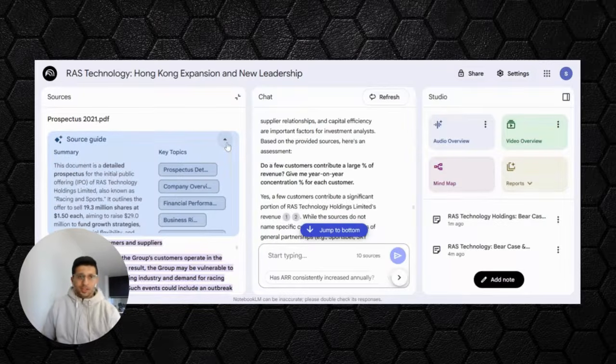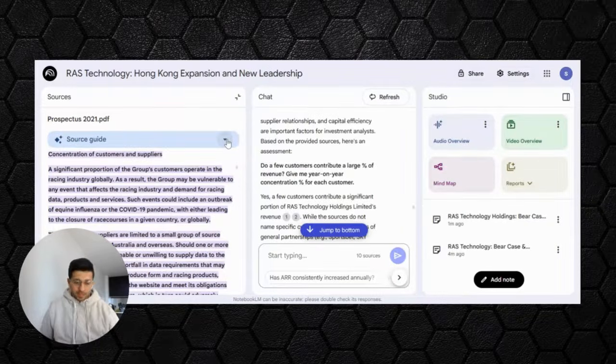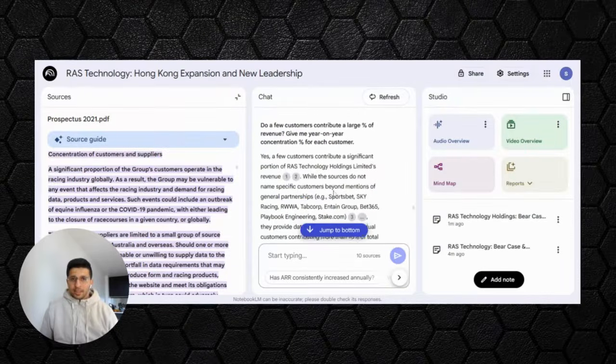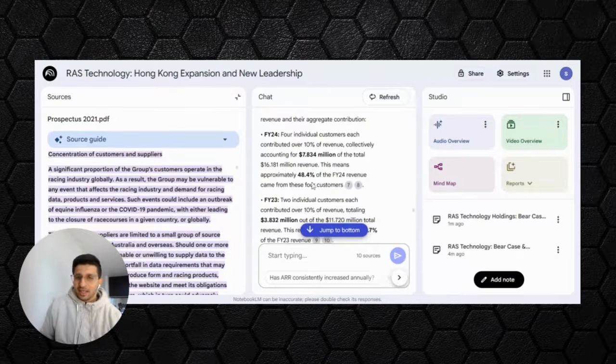And then in the source document, source guide, you can actually see that it has broken down the prospectus into key topics. So you can click on those and it'll generate a prompt and give you further information about that. So it's really awesome from that perspective if you want to break the document down and understand the bits and pieces. That's why I enjoy working in Notebook, because it can give you very sharp information, but it can also tell you where you can read this further.